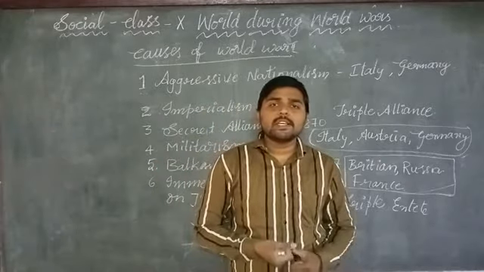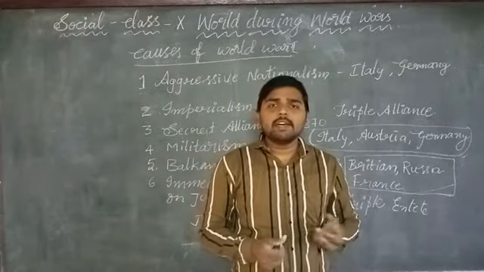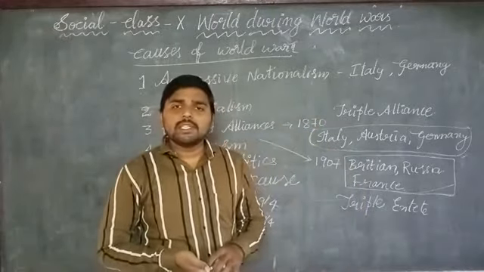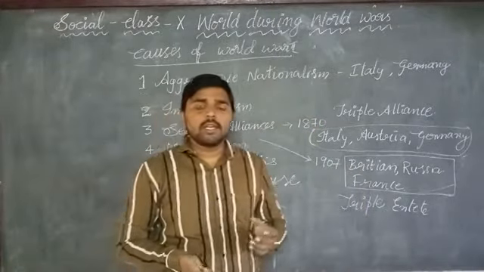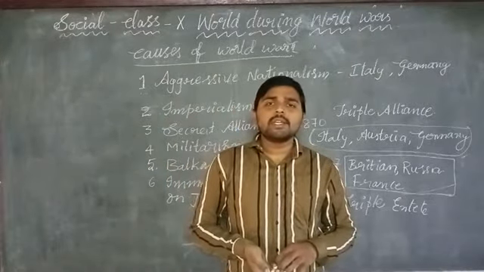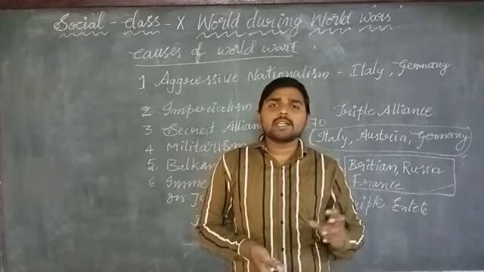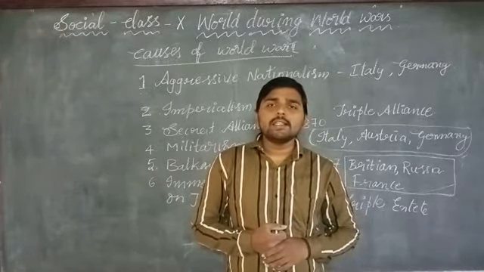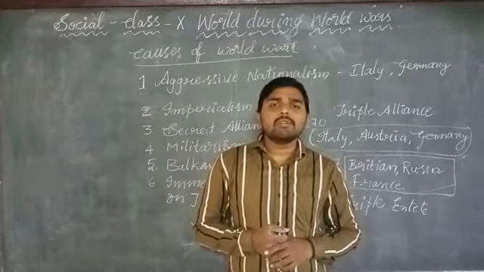On behalf of Austria, Germany and Italy entered the war. In 1917, due to an internal revolution in Russia, Russia withdrew from World War I.